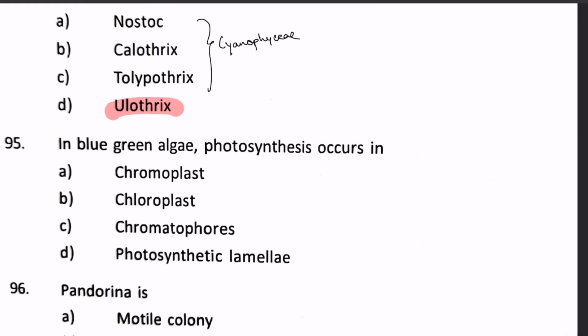Next, in blue-green algae, photosynthesis occurs in chromoplast, chloroplast, chromatophores, photosynthetic lamellae. Well, blue-green algae are very primitive, therefore they do not have any membrane-bound organelles inside the cell. So there is a photosynthetic region, and therefore the answer will be photosynthetic lamellae, present right in the protoplast.